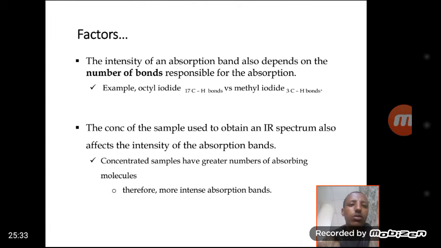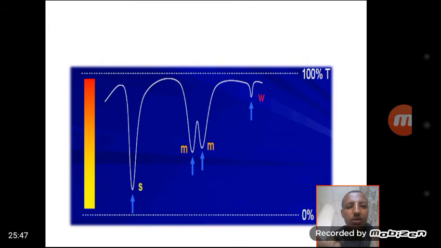The intensity of the absorption band also increases as the charge of the interacting atom and its dipole moment increase. As we can see from this diagram, there are strong, medium and weak absorption bands. This is because of the dipole moment of the interacting atom, the number of bonds responsible for the absorption of the IR spectrum, and the concentration of the absorbing analyte or compound.